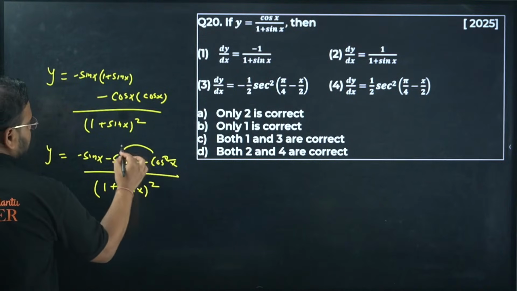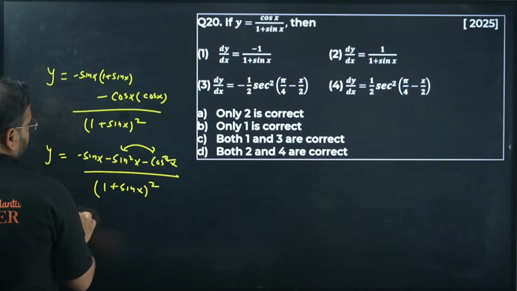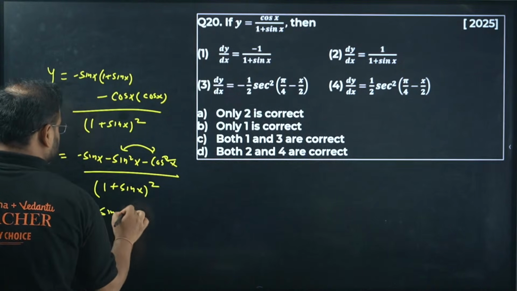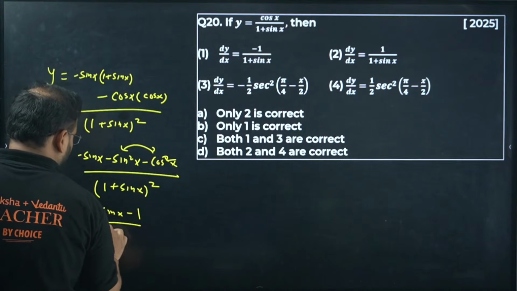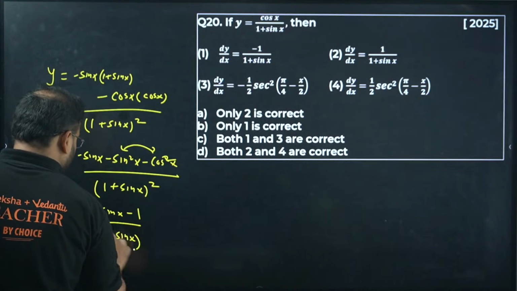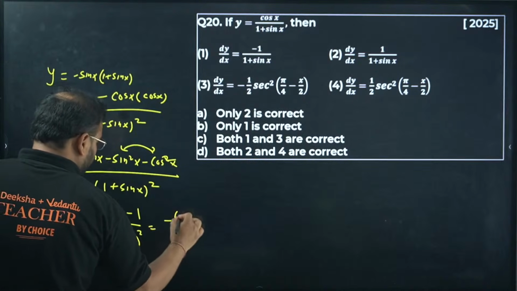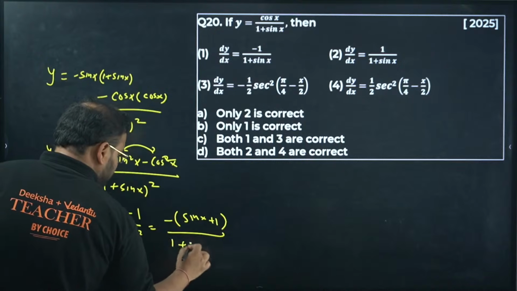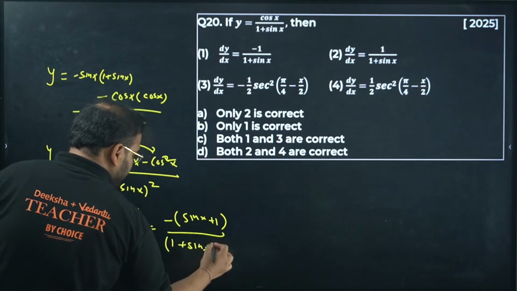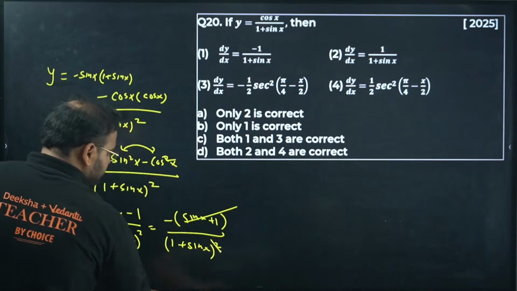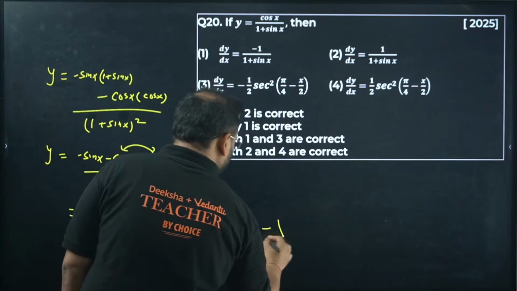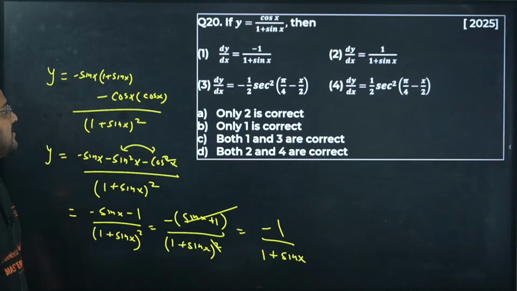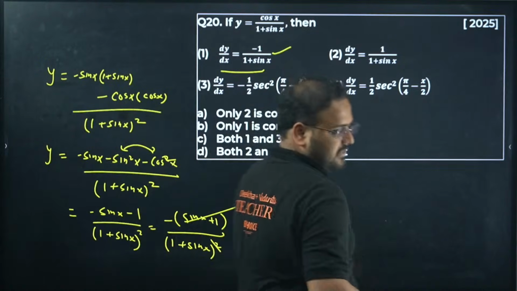Check. This is going to be minus 1, right? It's going to be minus 1. All right, I'm getting here minus sin x minus 1 upon 1 plus sin x the whole square. Take minus sign common, we will get sin x plus 1 upon 1 plus sin x the whole square. This is cancelled. I have the answer as minus 1 upon 1 plus sin x. So option A is correct.